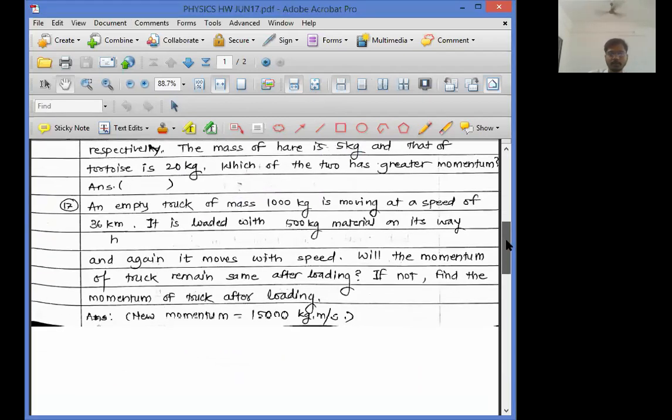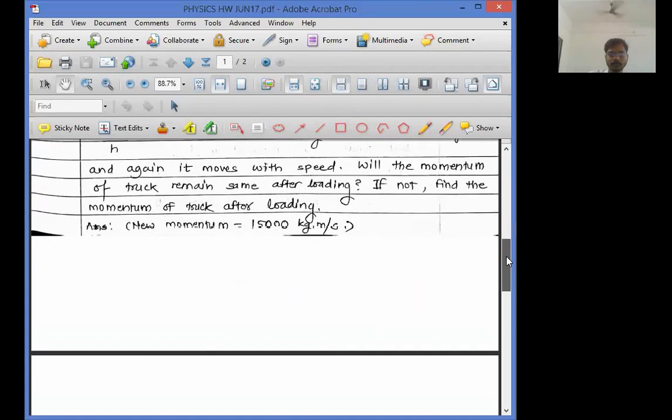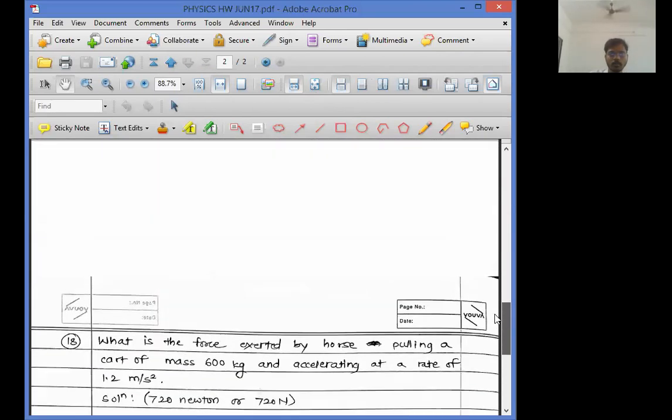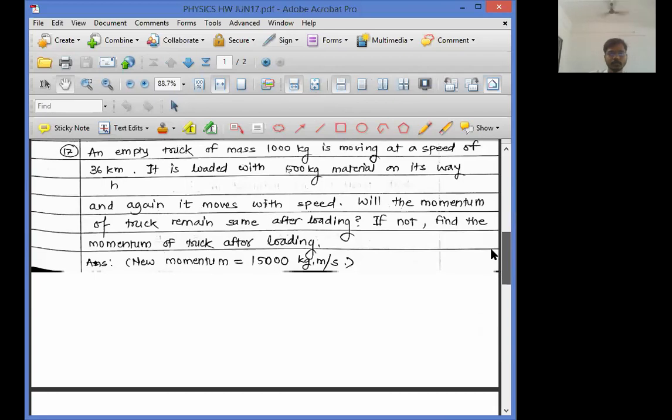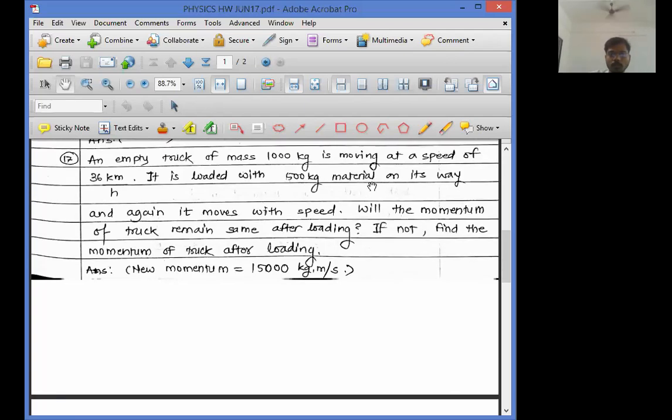Okay, question number 17. Do you want me to solve question 17? Up to 18 questions are there. Shall I solve question 17? Reply to me in the chat box. Okay, Parthiv is saying, so solve question 17. All right. Anyone else want? Okay, you want me to solve question number 17.